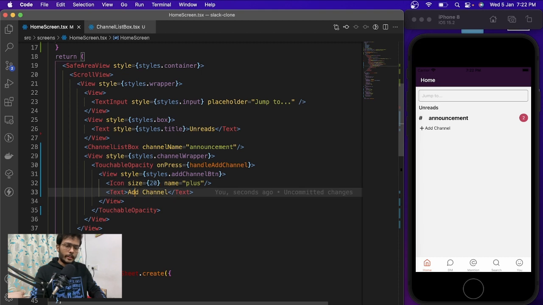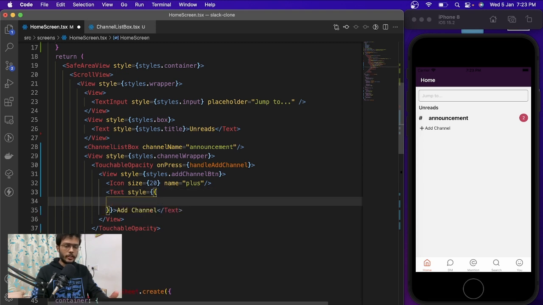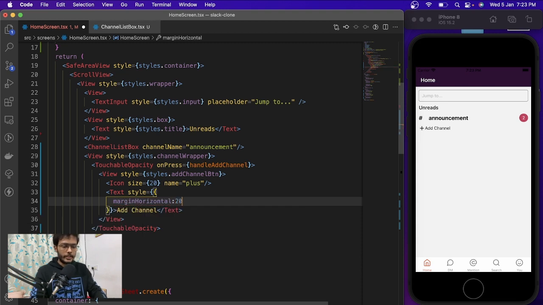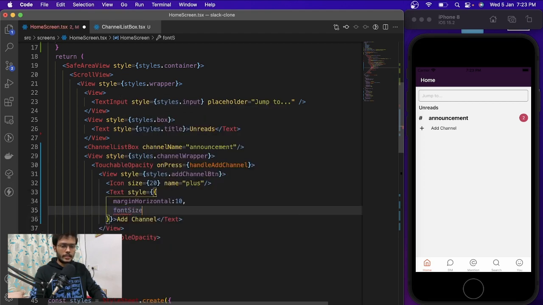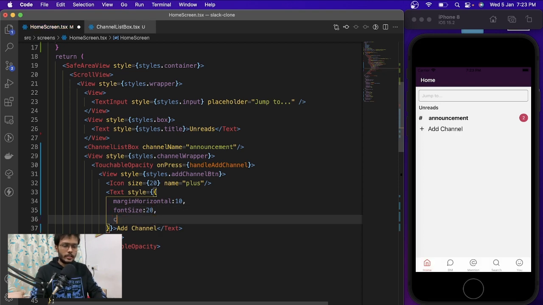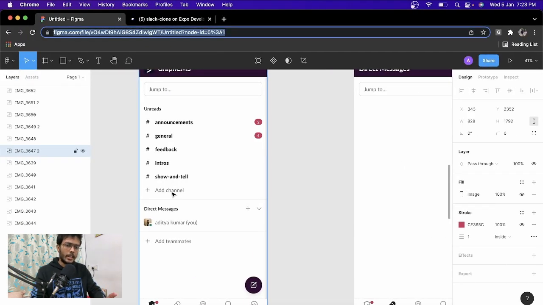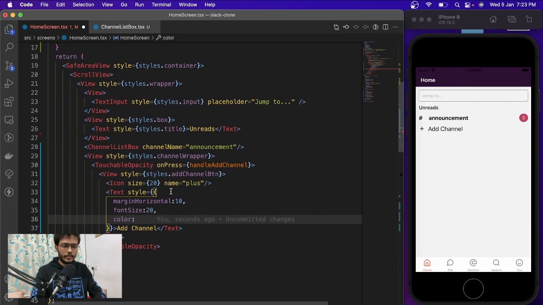Yeah, 20 looks good. And we're going to have style, and as I said, we are going to write the inline style over here in this tutorial, and I will refactor those codes while I'm offline. Margin horizontal, and let's have 20. 20 is... 10 is good. And font size 20. Okay, and color is gray. As far as I can see, its color is not that black, so I think it's gray.